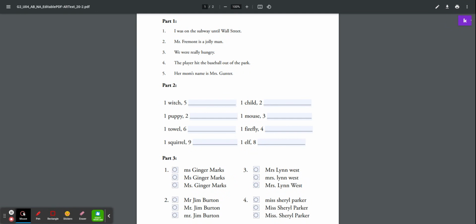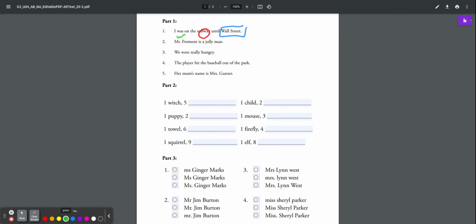So first, let's identify our noun, which is subway. And then next, we're going to identify our proper noun, Wall Street. Wall Street is a place. Subway is a thing. Wall Street is capitalized, therefore it's the name of a place. It's a proper noun. And then we need that squiggly line under our verb, which is was.